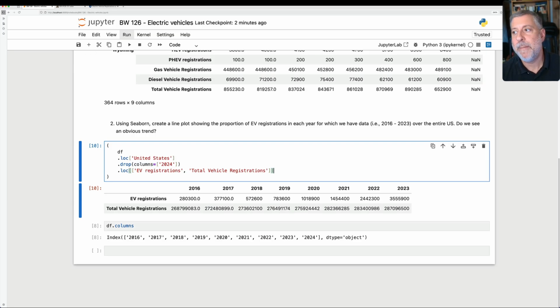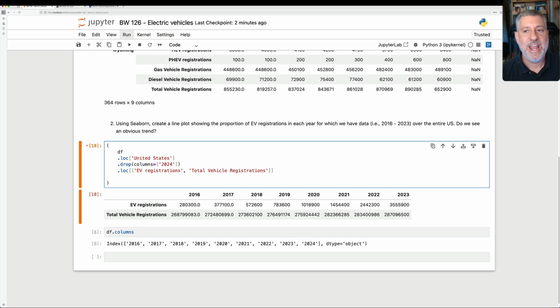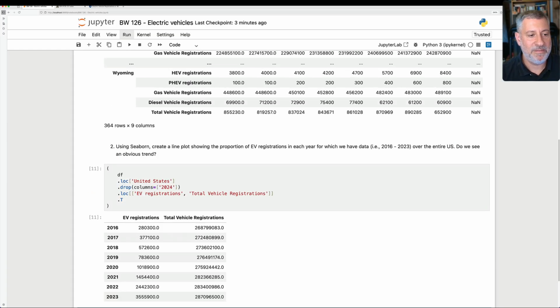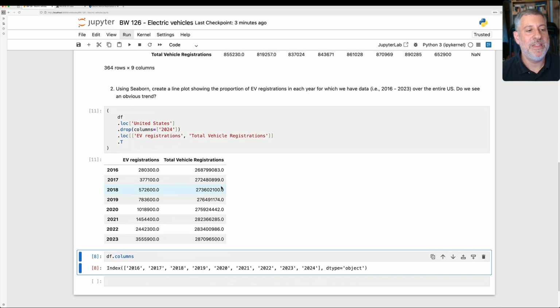Well, I can't yet because I have to know the percentage. I want to divide EV registrations into total vehicle registrations. And the easiest way I think we can do that is actually going to be to flip it. I'm going to say .t to transpose it. And this gives me now the years as the rows and EV registrations, total vehicle registrations as the columns.